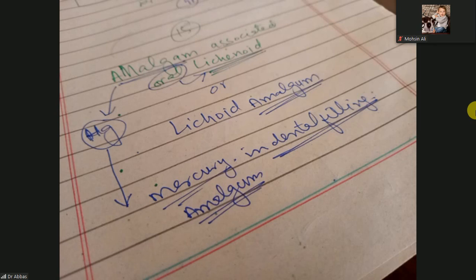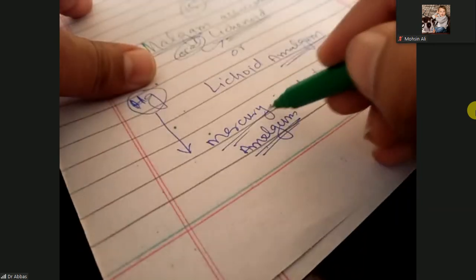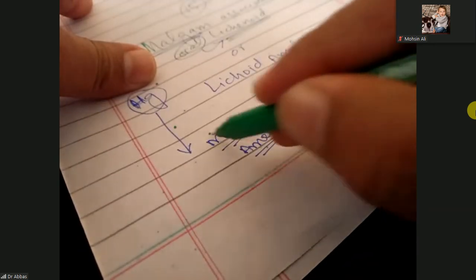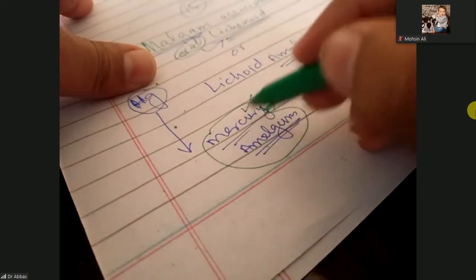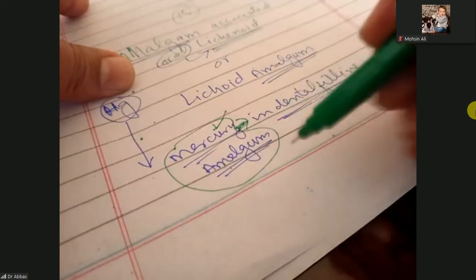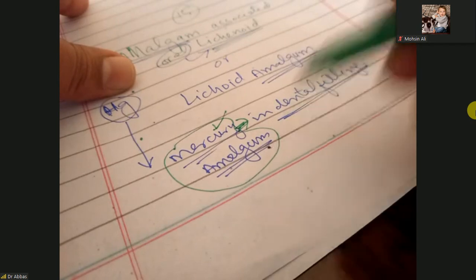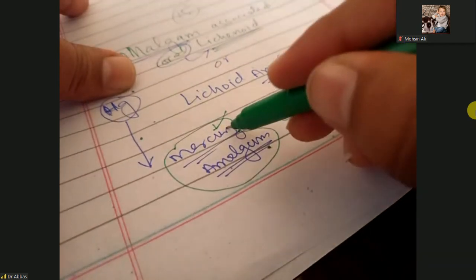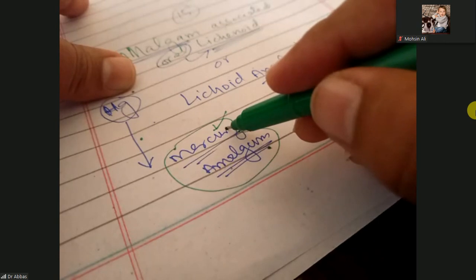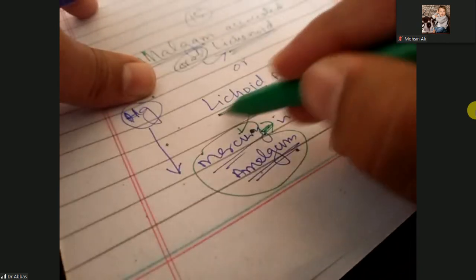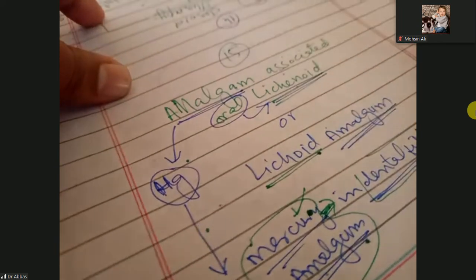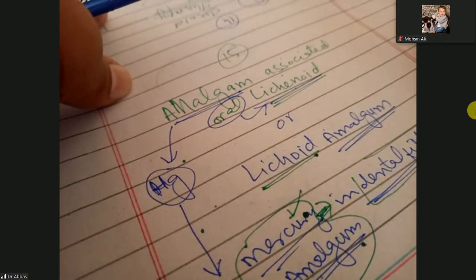In dental filling, mercury amalgam is used, and it is a metal. This mercury can irritate your oral mucosa and cause lichen planus, which we call amalgam associated oral lichen planus.